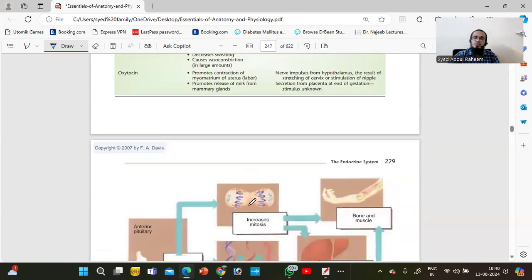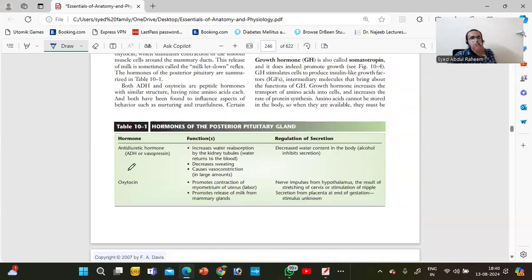First we will discuss the pituitary gland. In the pituitary we have two regions, one posterior, the backside, and one anterior, the front side. What is the function of the posterior pituitary gland? It releases two hormones: one is ADH, antidiuretic hormone, and another is oxytocin.